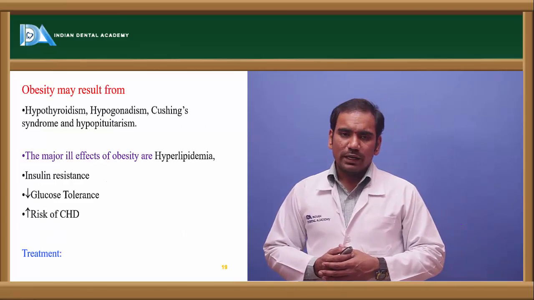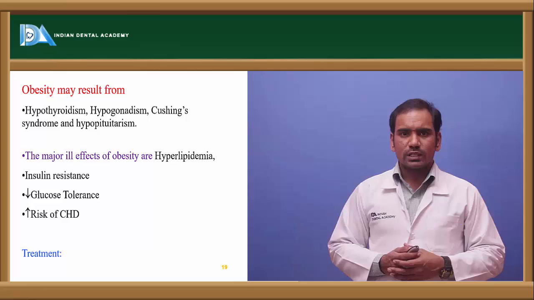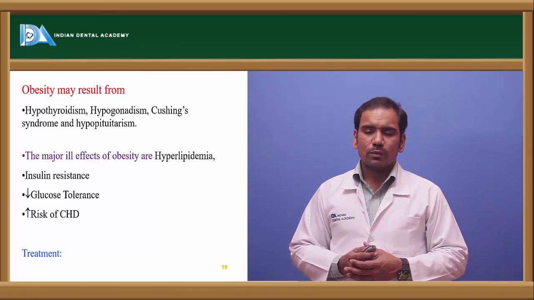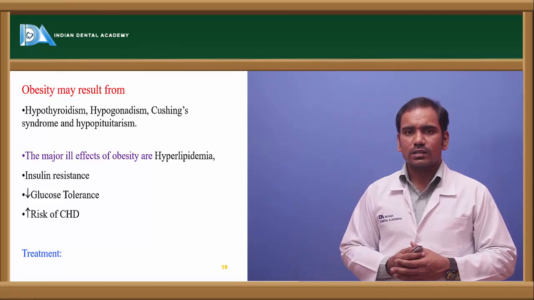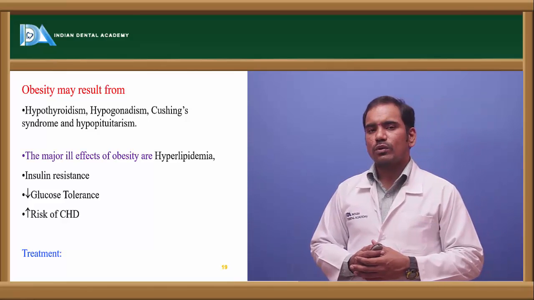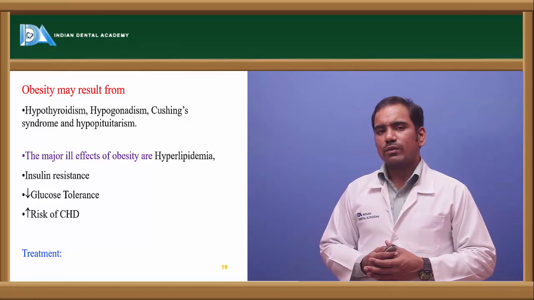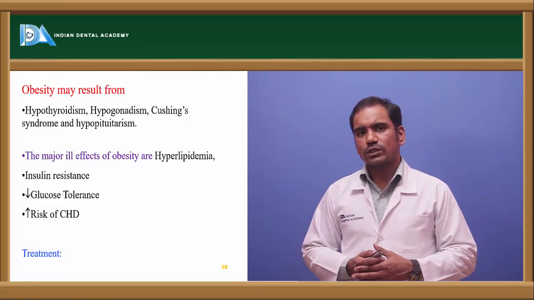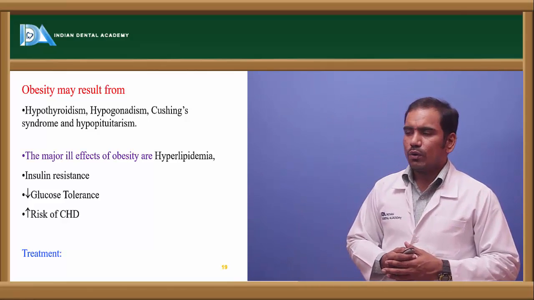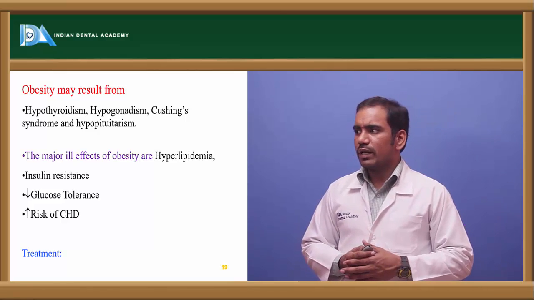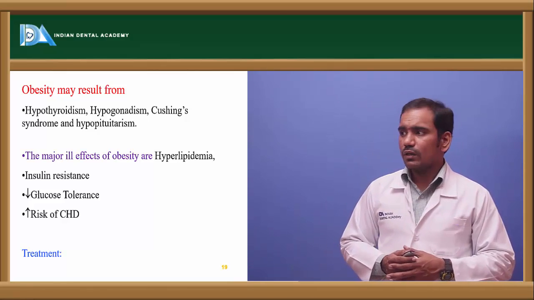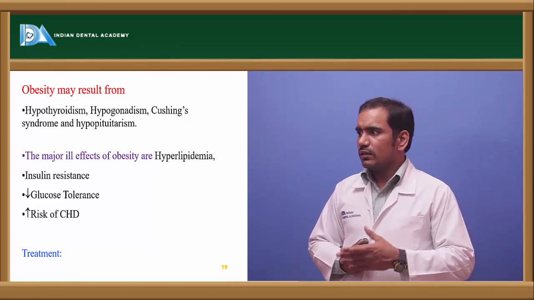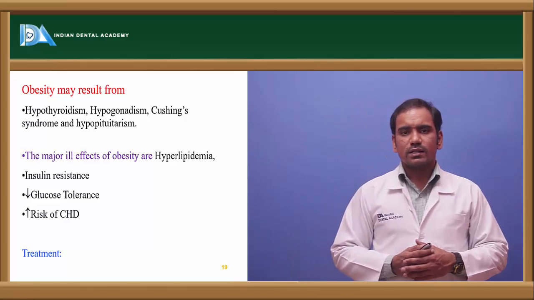So what are the complications of obesity? Why does obesity occur? Because of excess calorie intake. Apart from that, we have other reasons like hypothyroidism, hypopituitarism, Cushing syndrome, and hypogonadism. All those result in obesity, right?